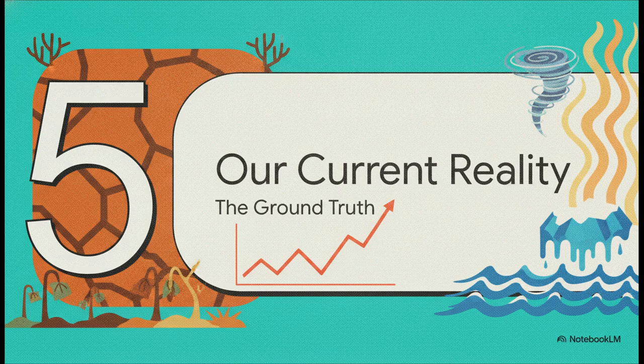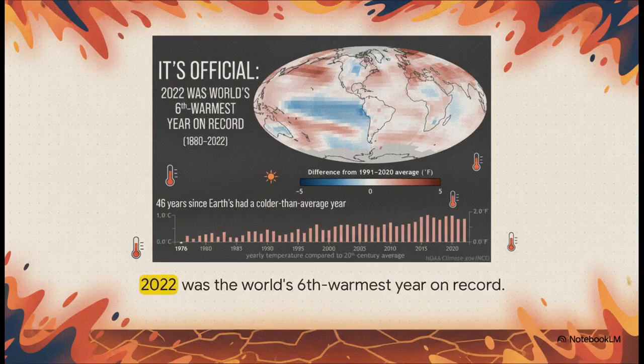Which brings us to Section 5, our current reality. So what does this unprecedented, unnatural 40-year temperature spike look like for us on the ground today? As this NOAA heat map shows, it means that the 10 warmest years on record have all occurred since 2010. Let that sink in. We are looking at nearly half a century of temperatures consistently above the 20th century average. All those dark red areas on the map, that shows regions baking in unprecedented heat.